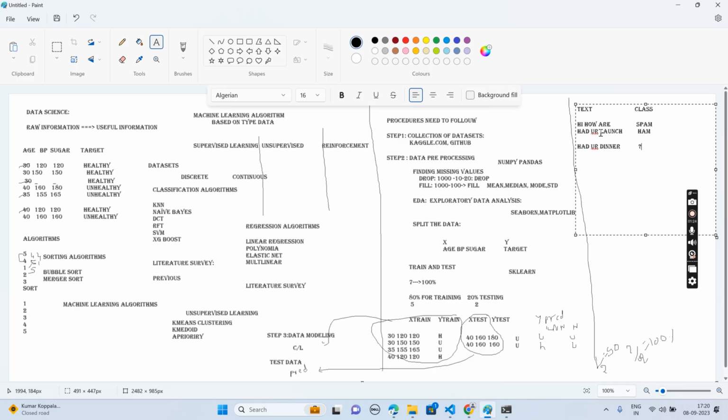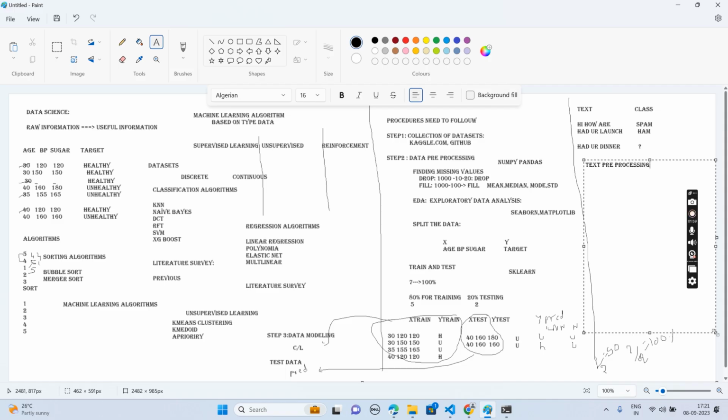Here, when we are having the text data, we can't pass this text data to algorithms like KNN, whatever algorithms we are having now, because these algorithms accept the data in numerical format only. So we need to convert this text data to numeric data and then apply the KNN algorithm. So instead of data pre-processing, here we are going to do text pre-processing.